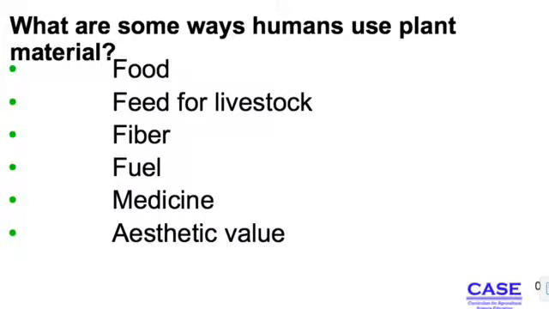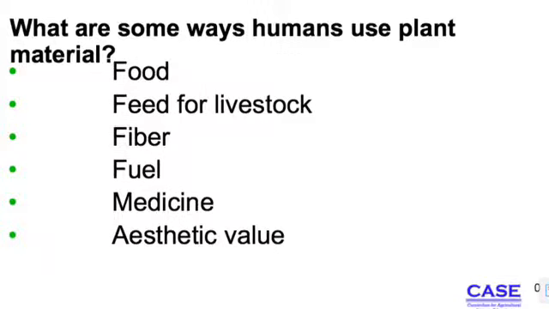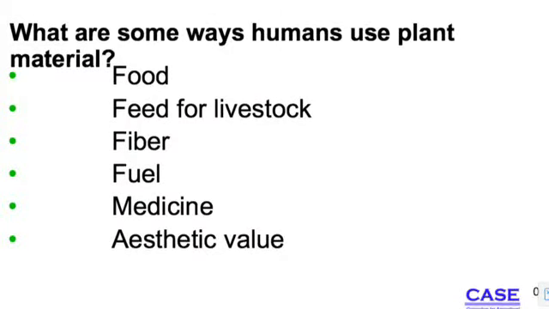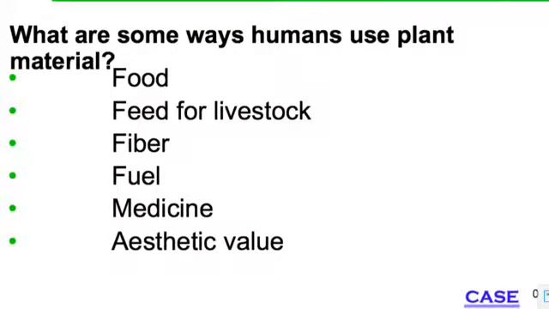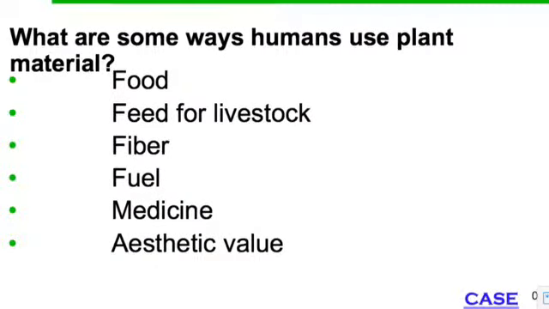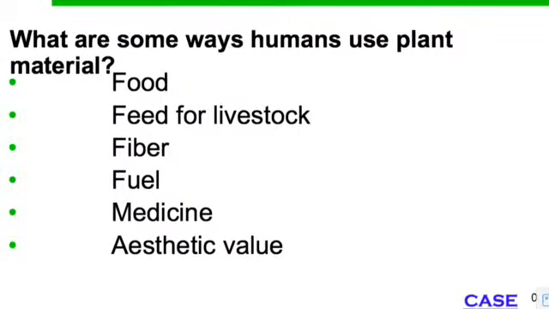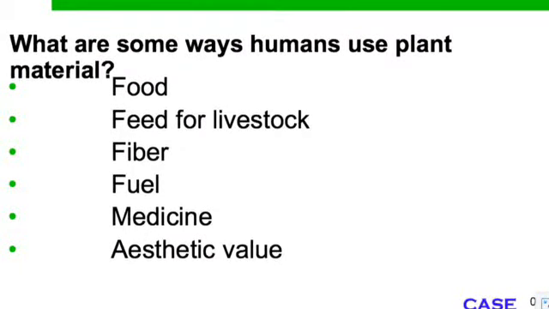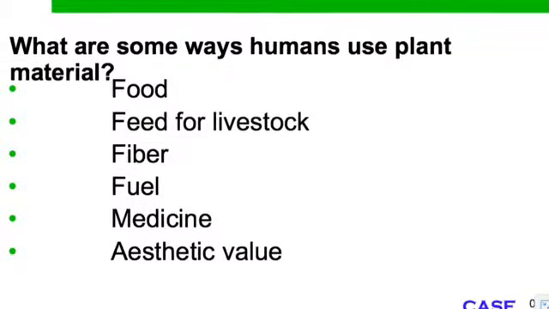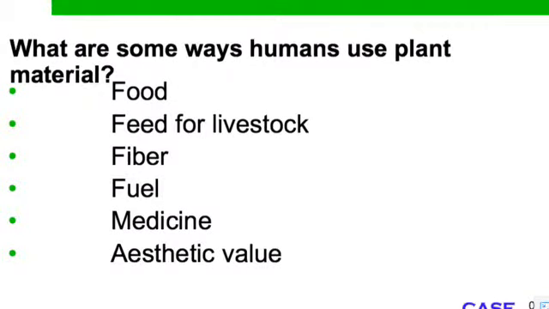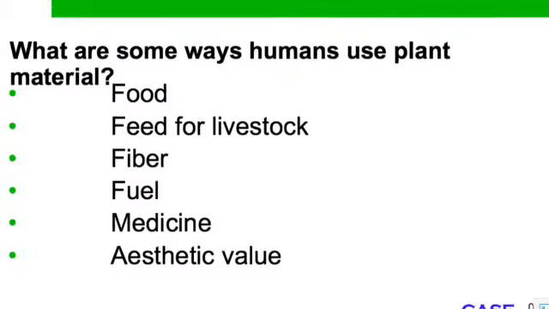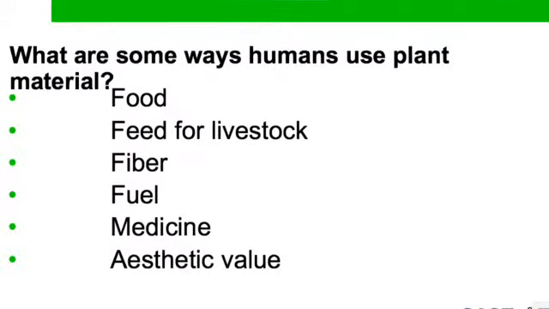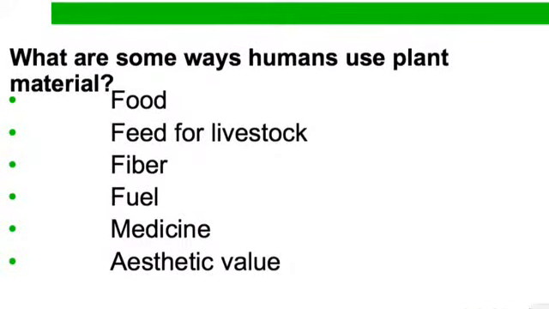Some ways that humans use plant materials: food. We feed our livestock from plants. Fiber, like cotton and flax, to make linen and our cotton fibers. Fuel, biodiesel, comes from soybeans. Ethanol comes from corn. We use plants for medicine, like aspirin. We also use plants for their aesthetic value, and we see that every day in all the landscaping that takes place.